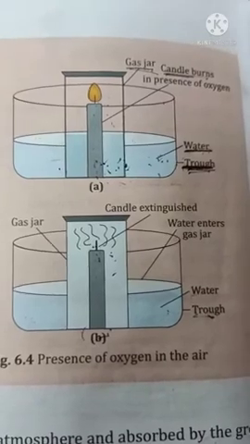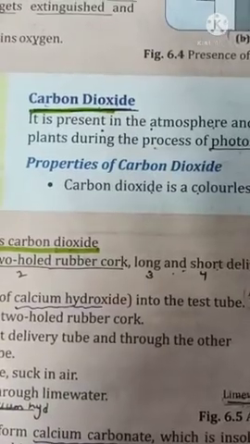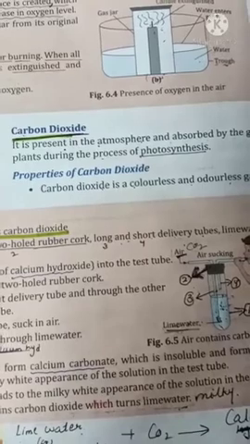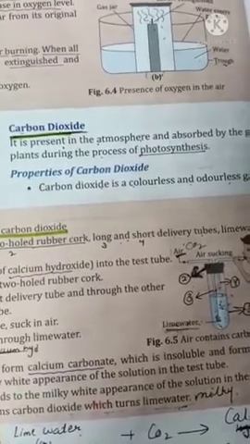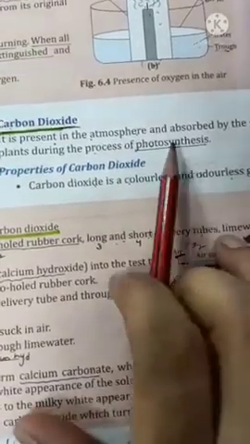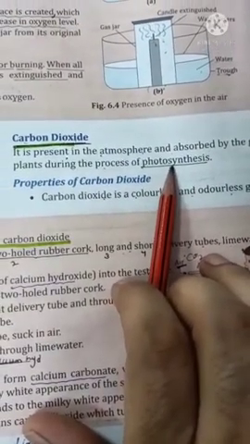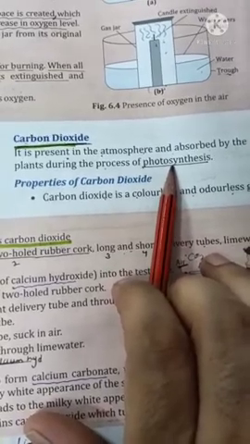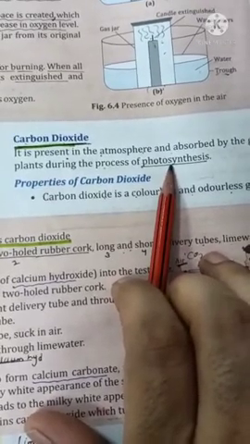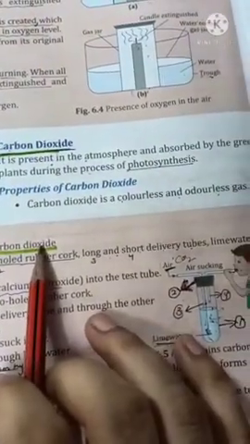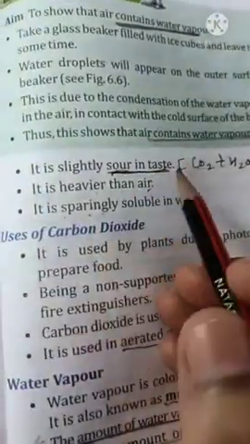The next important component of air is carbon dioxide, which is present in the atmosphere and absorbed by green plants for photosynthesis. What is photosynthesis? This is the process by which green plants prepare their food using carbon dioxide in the presence of sunlight. What are the properties of carbon dioxide? Carbon dioxide is a colorless and odorless gas. This gas is slightly sour in taste.